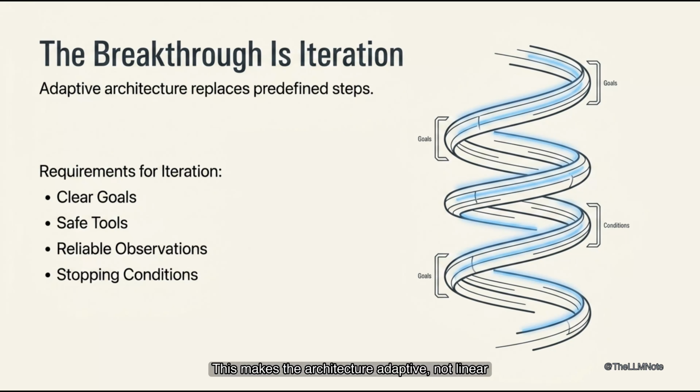This makes the architecture adaptive, not linear. The system no longer needs every step predefined upfront. It only requires clear goals and safe tools. Reliable observations are essential for progress. Stopping conditions prevent endless loops.